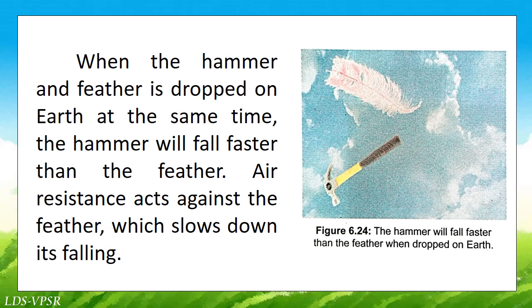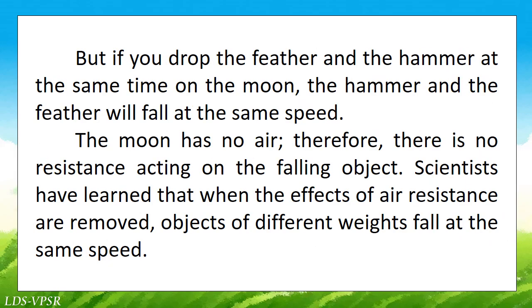Air resistance acts against the feather, which slows down its falling. But if you drop the feather and the hammer at the same time on the moon, the hammer and the feather will fall at the same speed. The moon has no air, therefore, there is no resistance acting on the falling object.